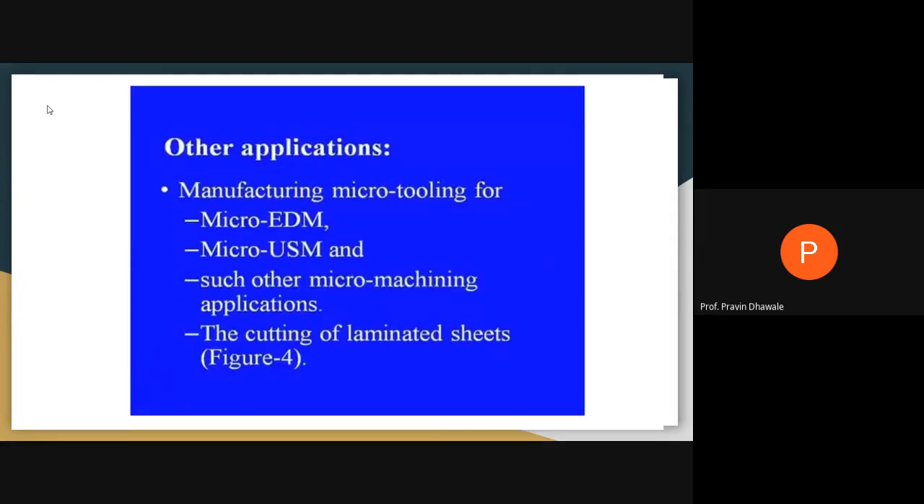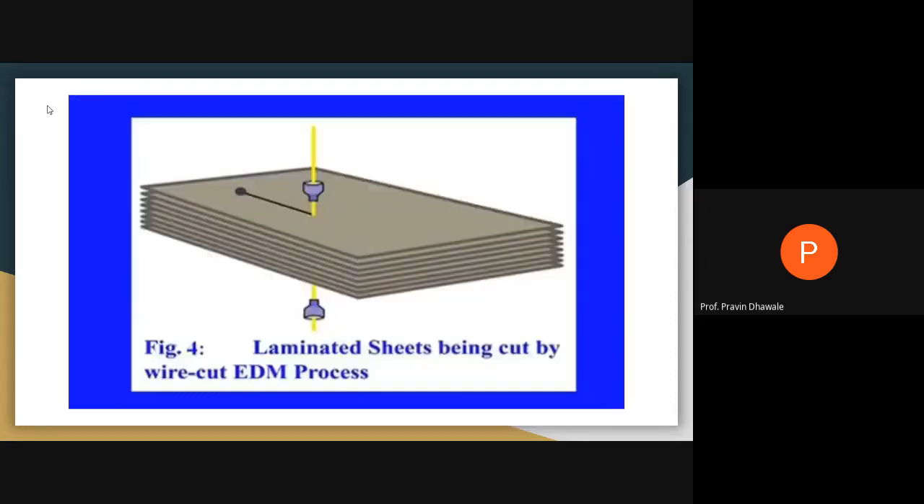Another application is related to micro machining: micro EDM, micro USM, and other micro machining applications. In order to cut laminated sheets, we can use the wire cut EDM process also. Here, these are the different sheets that have lamination. Such laminated sheets can be easily cut by using this wire cut EDM.